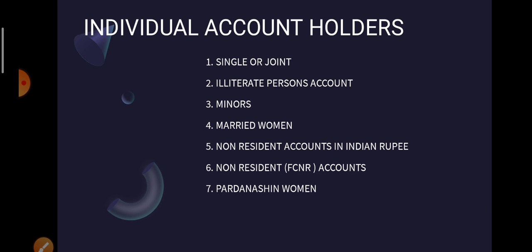That is, if she is earning her own money, there is no harm in giving a loan without taking any consent of her husband. But if a married woman is taking a loan but she is not a self-earner, if she does not get her own money, then it is always advisable to take the consent of her husband, whether the loan is being applied for with the consent of both or not, and if not, it is advisable that the bank should not give a loan to her, right?